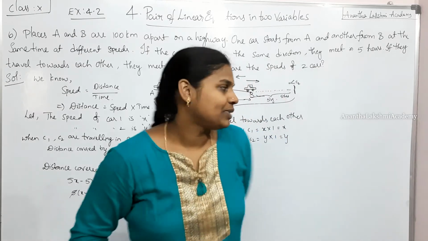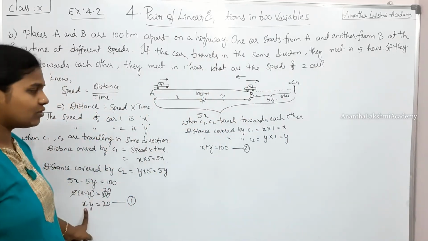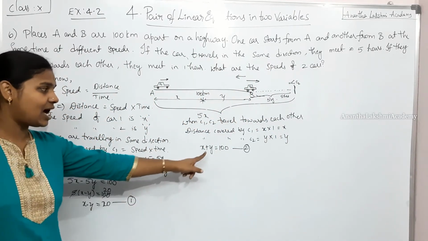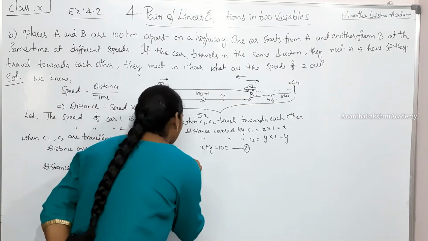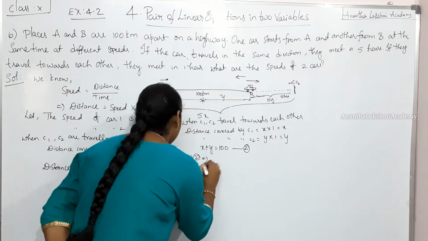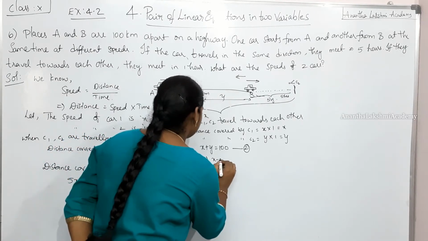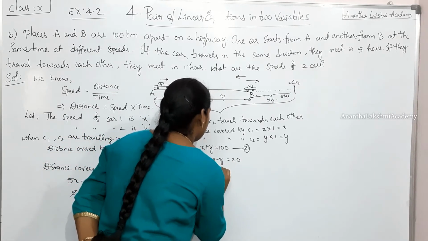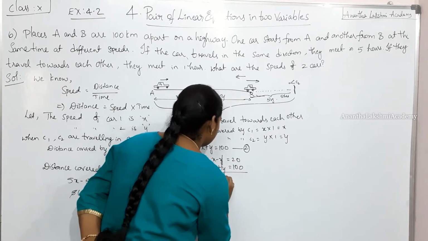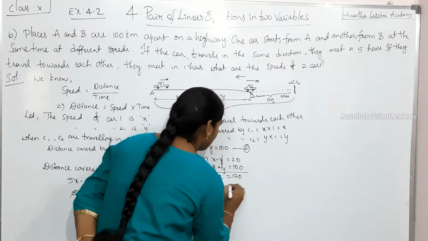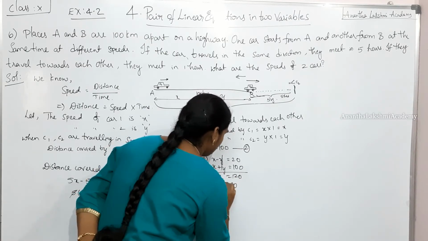Let's do the same. Here if you look at the y coefficients, they are the same and the sign is negative. So I'm going to add 1 plus 2: x minus y is equal to 20, x plus y is equal to 100. Y gets cancelled. 2x is equal to 120 and x is equal to 60.